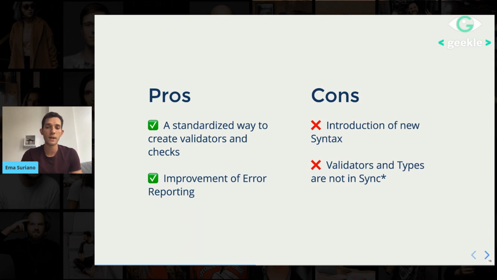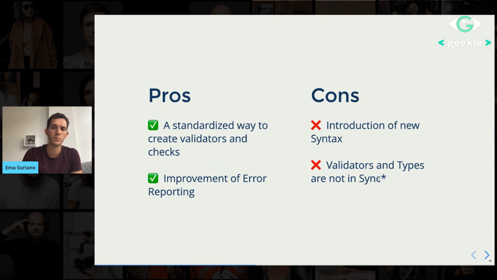And then the other one is that validators and types are not in sync. So when I was defining my schema, I wrote it down manually. Like I said, okay, I have a property name, which is required, it's a string, it has a minimal length of 3. So still we have some duplication of work.